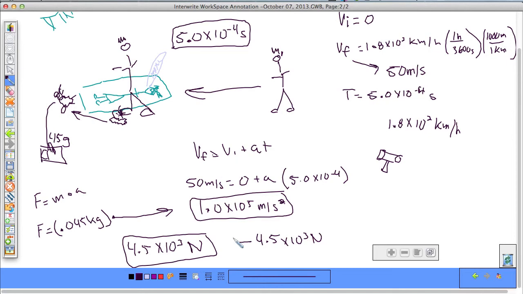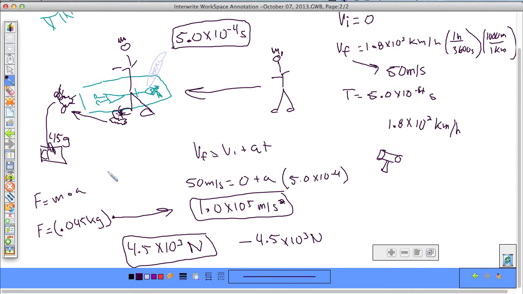So foot to prairie dog was 4.5 times 10 to the third newtons, because that would be in the positive direction. And then the prairie dog had to put the same force back, which is what sent the prairie dog sailing in the air to his death.